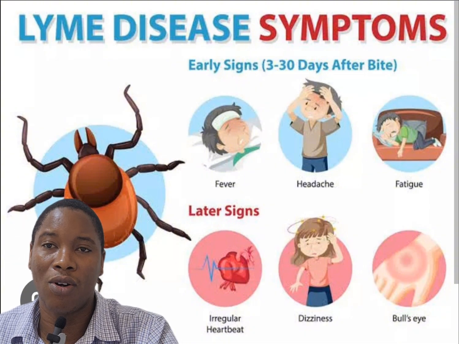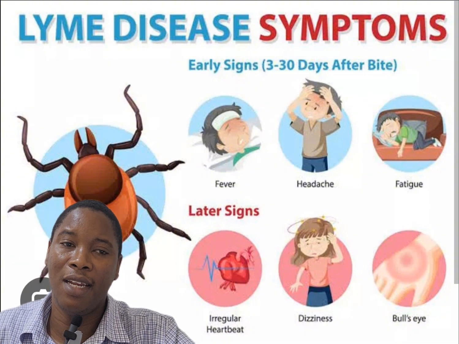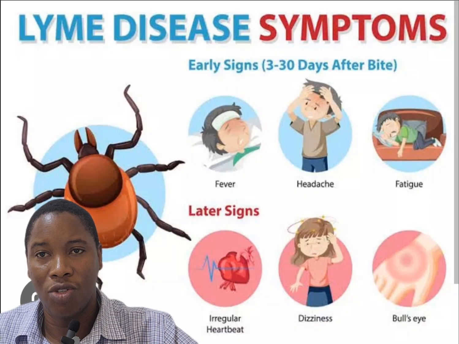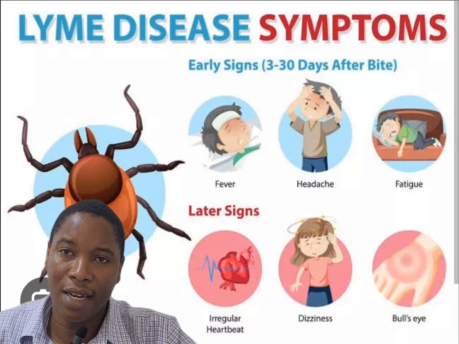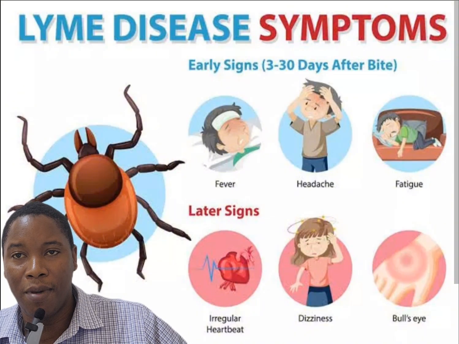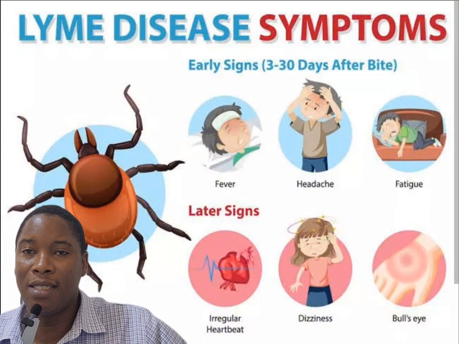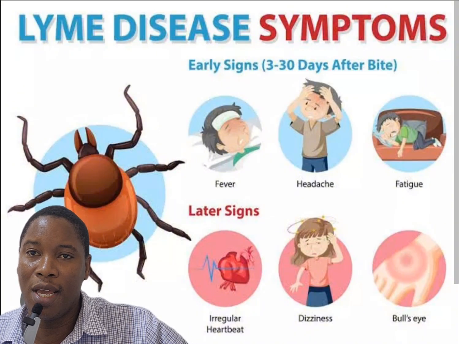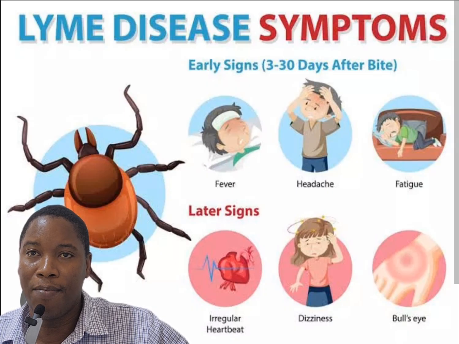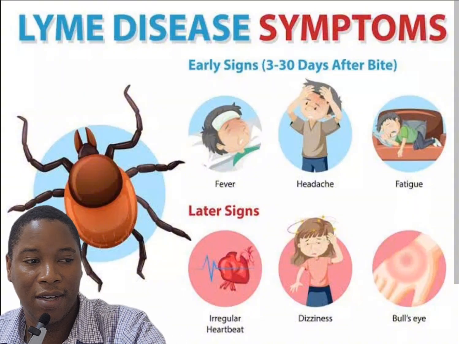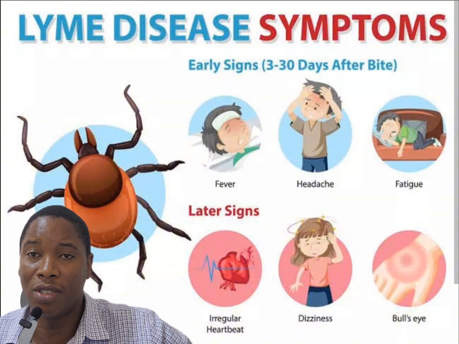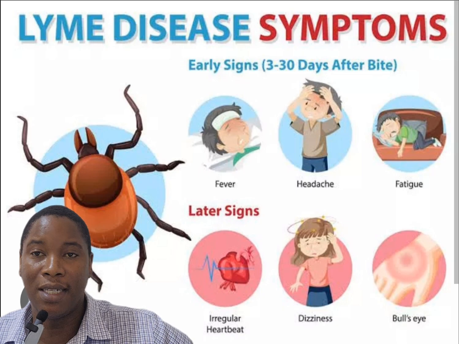Then there is a second stage, the stage of early dissemination, and then you begin to see skin conditions, and other neurological problems. You can begin to see cardiac abnormalities. That is, the bacterium can find its way into the heart and begin to cause problems with rhythm, heartbeat, and all of that, and begin to affect the heart in different and diverse ways, and it could lead to different complications. There can be complications like meningitis.